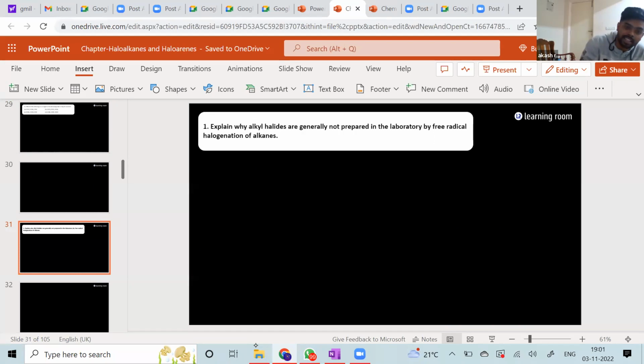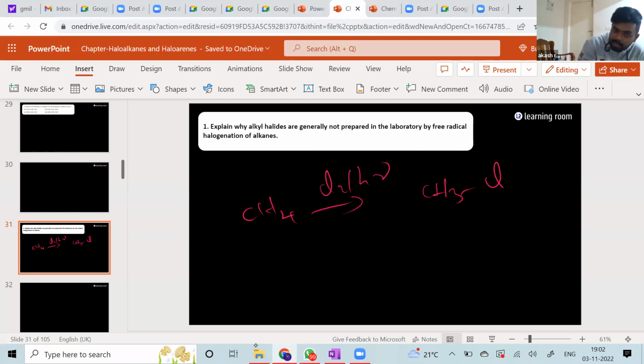What they're asking is, say for example, if I had CH4, if I put chlorine in the presence of H nu, I am going to have CH3Cl, for example, one hydrogen atom getting replaced with one chlorine atom. That's what is happening. Free radical halogenation of alkanes is this only. This is again a free radical substitution reaction. H dot is replaced with your Cl dot.